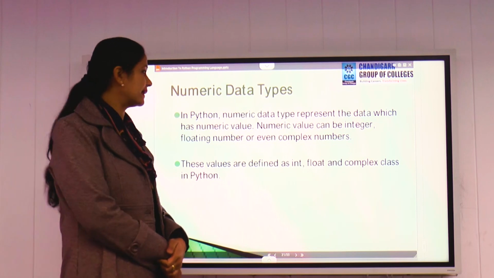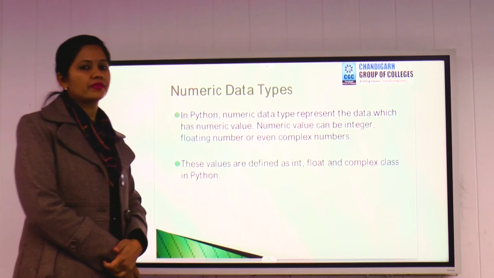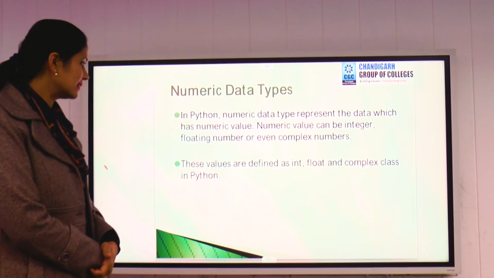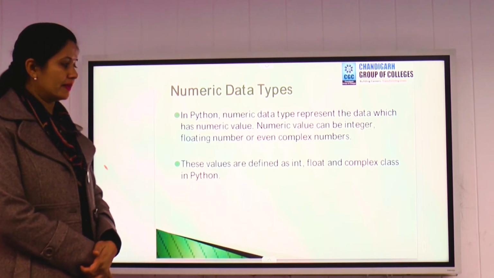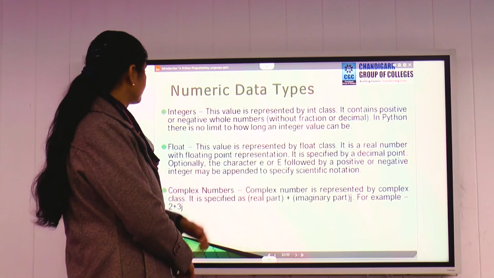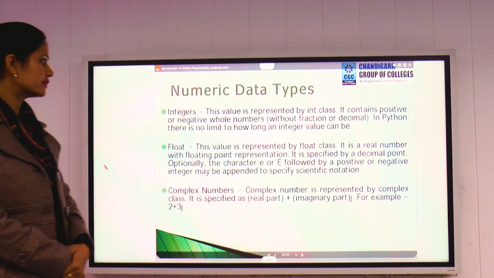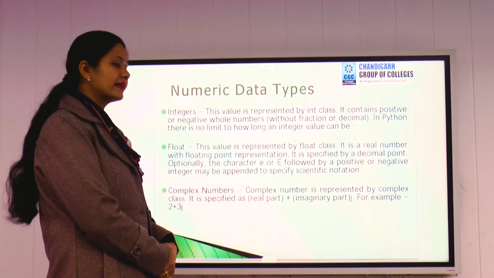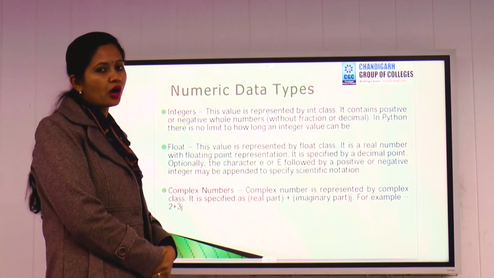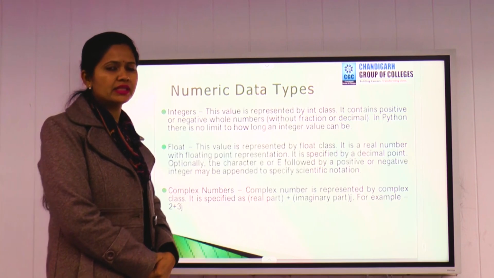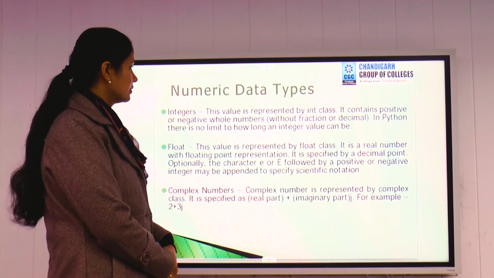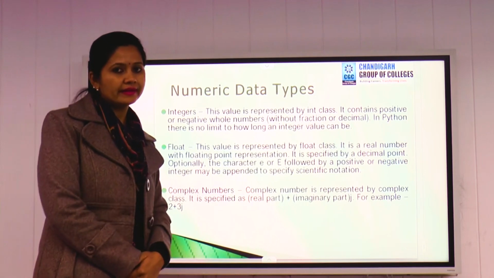First is the numeric data type. We just saw that the numeric data type is categorized into three types, that is integer, float, and complex. The first one is integer. This value is represented by the int class. It contains positive and negative whole numbers. In Python, there is no limit on how long an integer value can be. There is no concept of long and short int. Any long value you can enter here. So it comes under the int class.